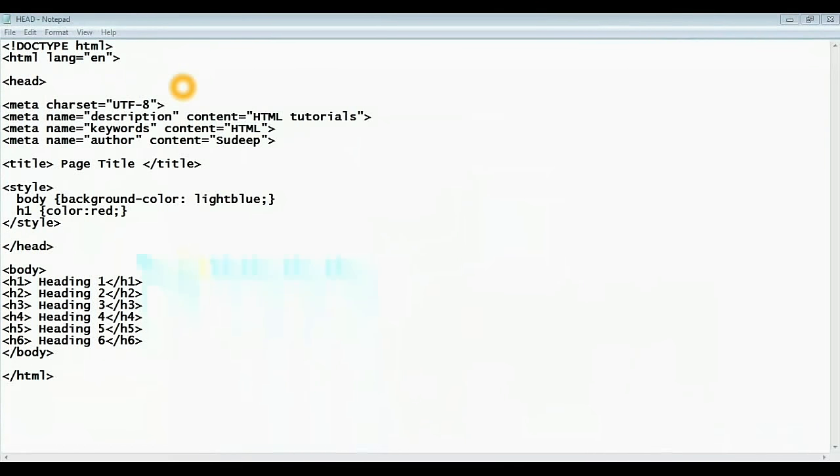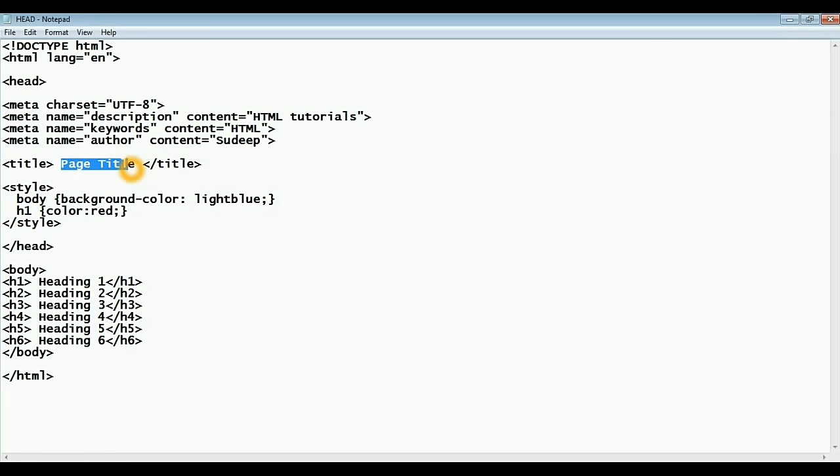Now we will move on to the syntax. So here is the head tag. The first one is about the character set. For web pages we use the value as UTF-8. The UTF stands for Unicode Transformation Format. Next one is the name and content pair. Here the first name gives the description, the second name defines the keywords, while the third name states the name of the author. You can change the content value according to your web pages.